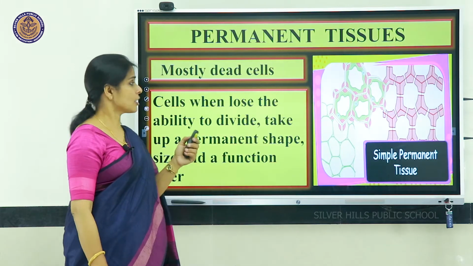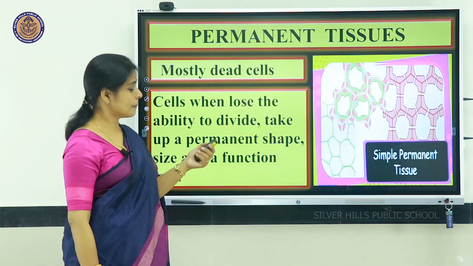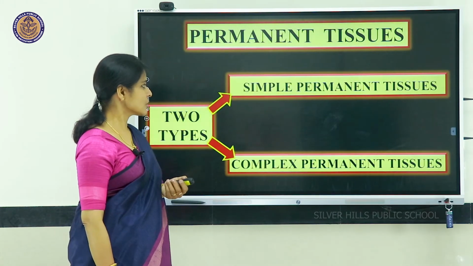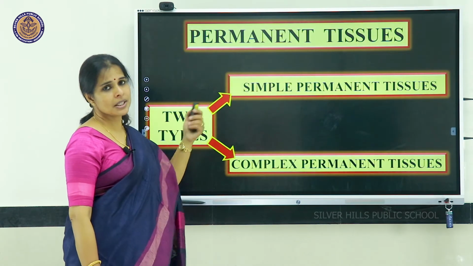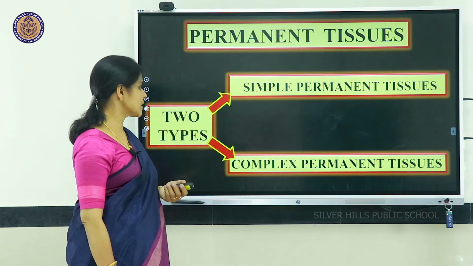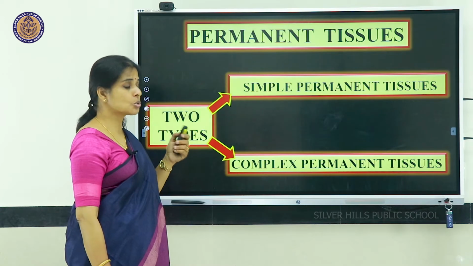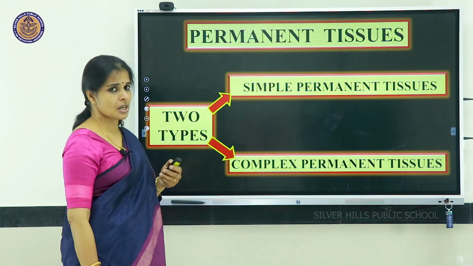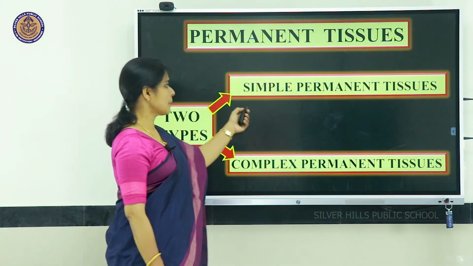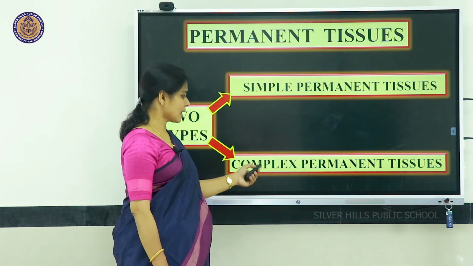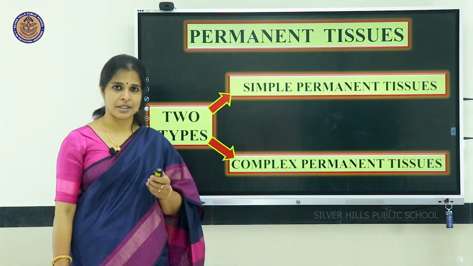Let us know more about the permanent tissues. First of all, there are two types of permanent tissues. One is simple permanent tissue and the other one is complex permanent tissue.